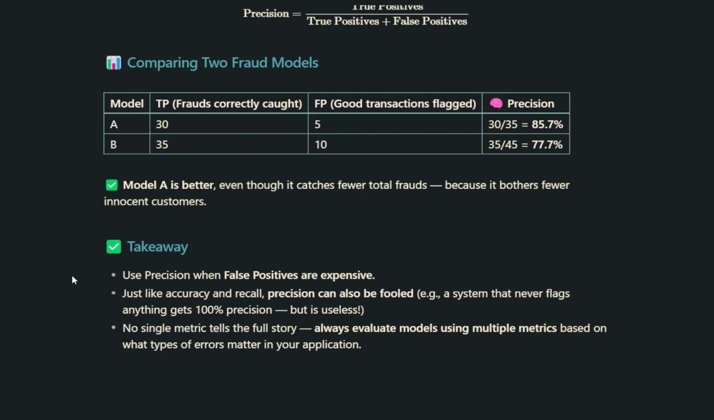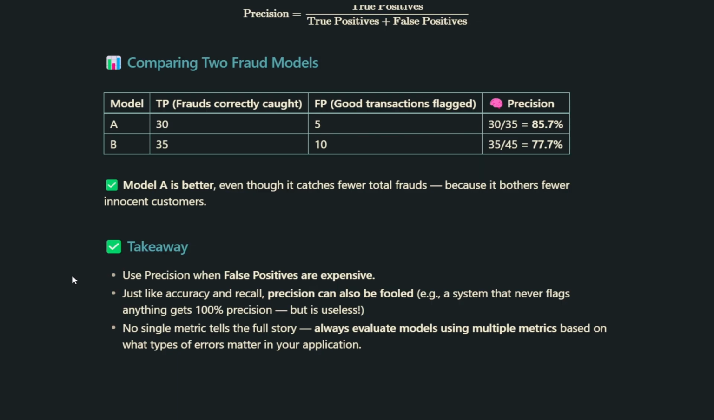But remember, just like accuracy and recall, precision can also be misleading. For example, a model that never flags anything would technically have 100% precision, but it would be completely useless. That's why no single metric tells us the full story. The right evaluation always depends on which types of errors matter most in your application.